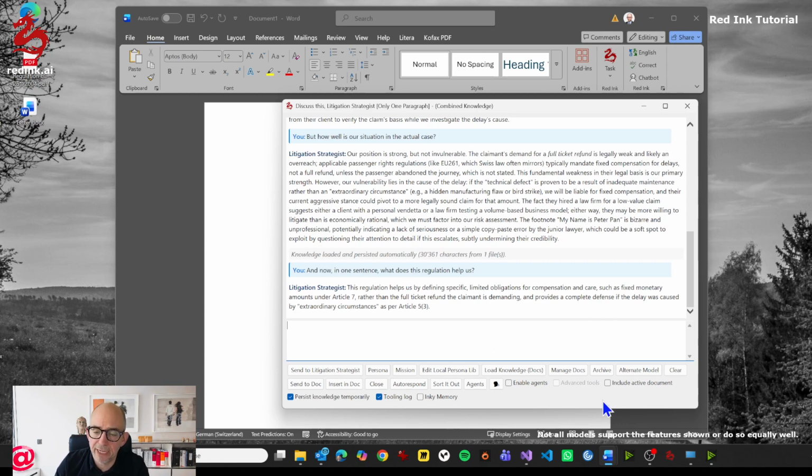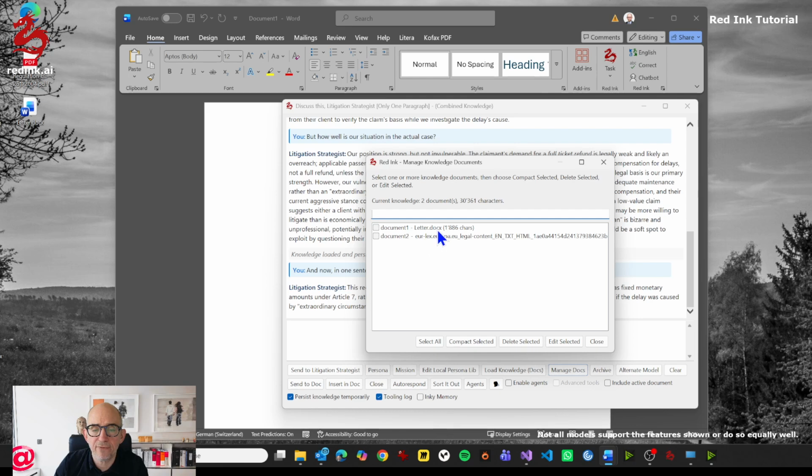You can go and manage the documents that you have. You see here is the letter that we've loaded. We also have the regulation in here. We could go and delete it and edit it. We could also, if it's too large, compact it and define, for example, if that would be a contract, we could say, okay, I just want to have the employment related clauses. This will get rid of the rest of the material if you see that your AI takes too long to react or is confused because it's so much material. It depends a bit on the AI you have.